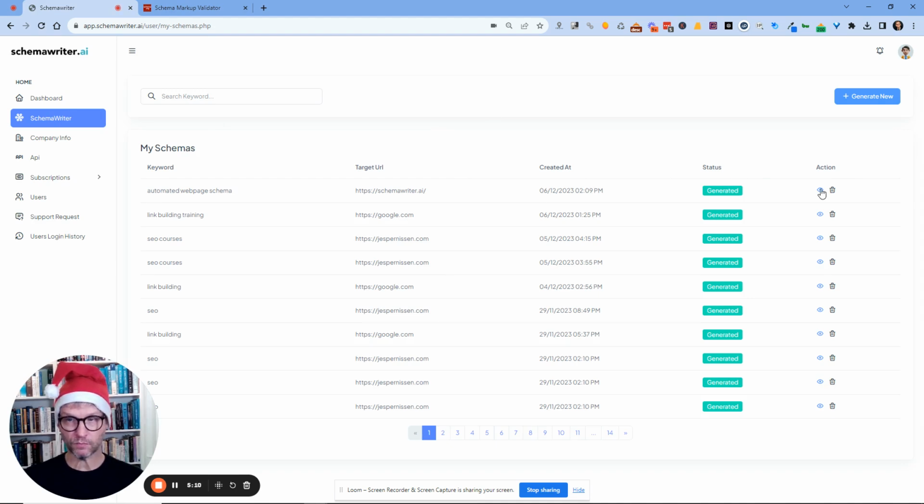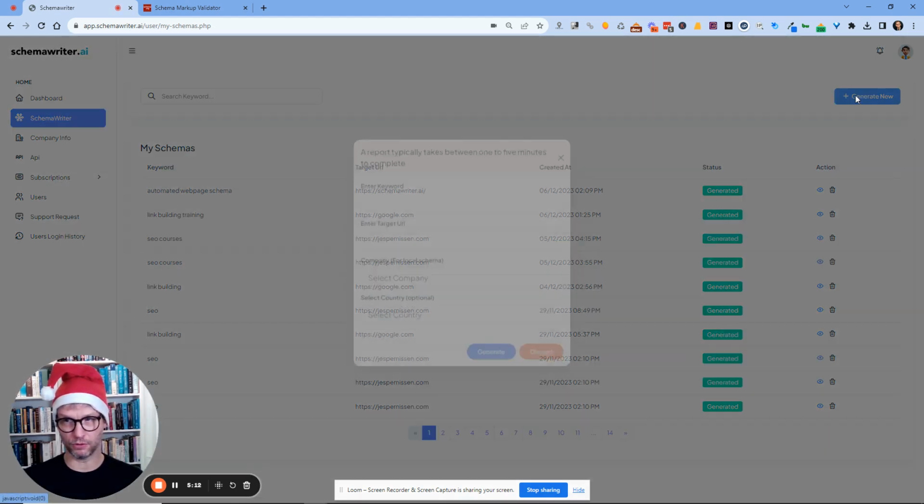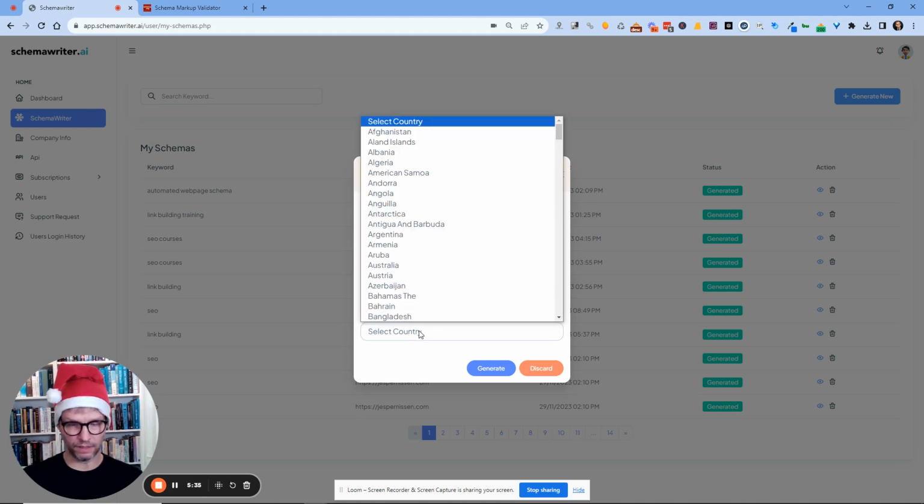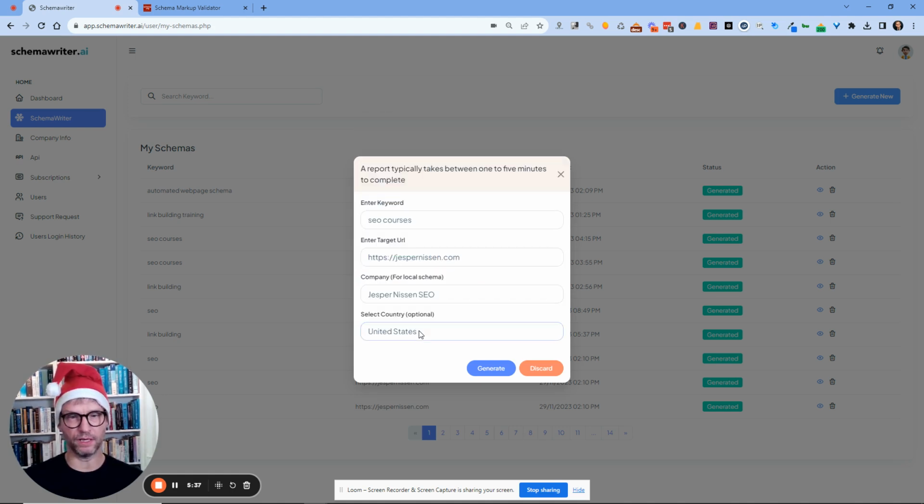So when you have run your report, okay, first of all, we now have these 4 input fields. So it's the target keyword, for example, SEO courses. The target URL could be my homepage. Good. And company will be, of course, my company, Jesper Nielsen SEO in this case. And country is the country that I want to rank in.